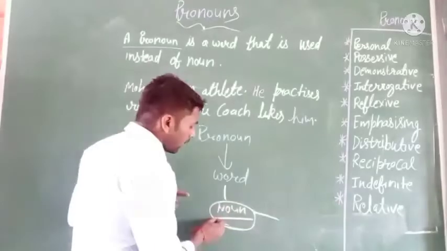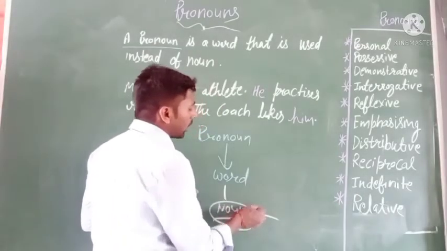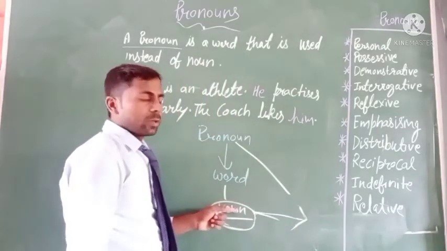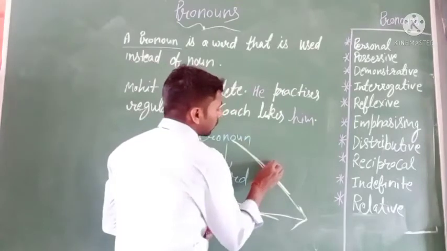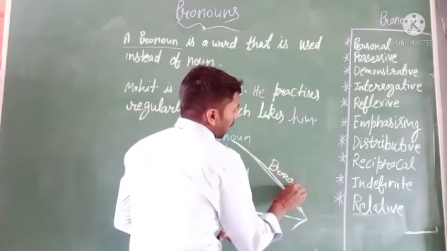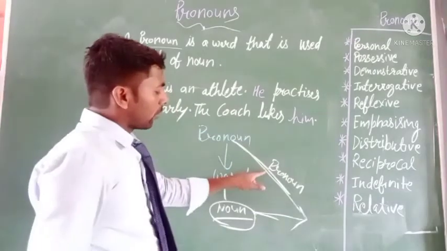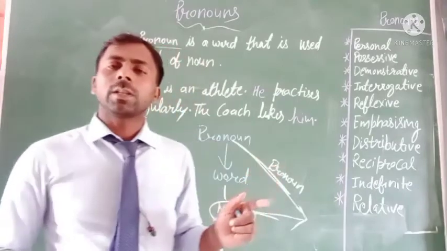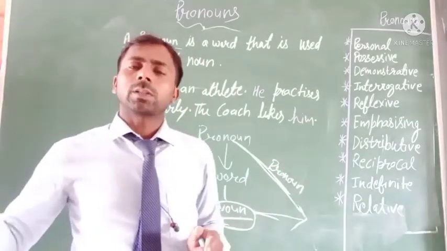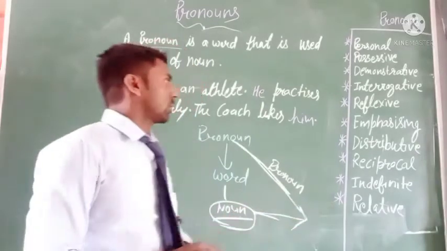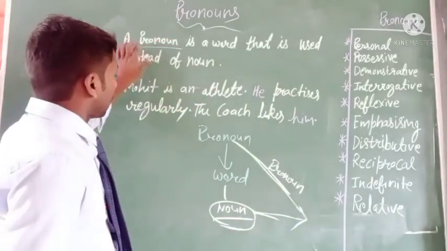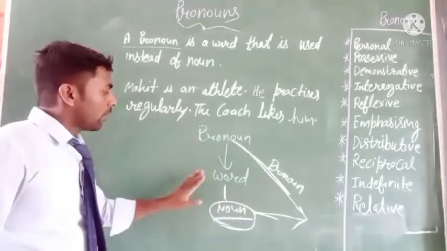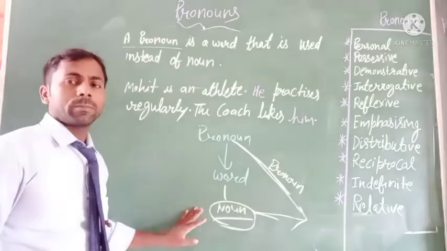So wherever we can use a noun word, at that place we can use the pronoun word. We have to use the pronoun word in place of a noun. It means the pronoun word is also used in place of any person, place, animals or things. Pronoun is only a word that is used in place of a noun.